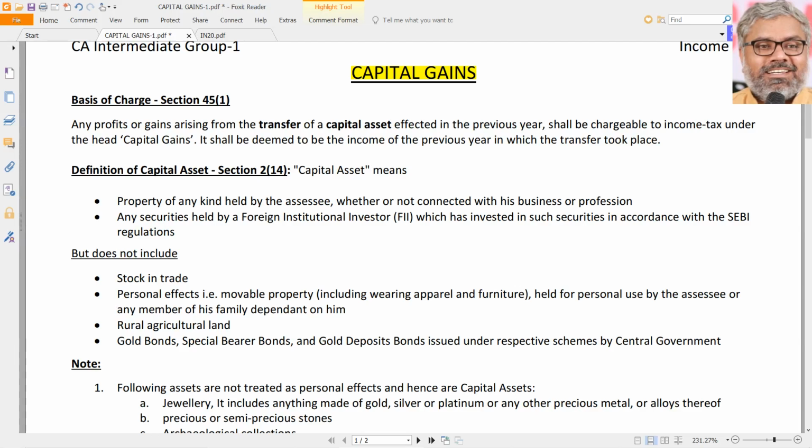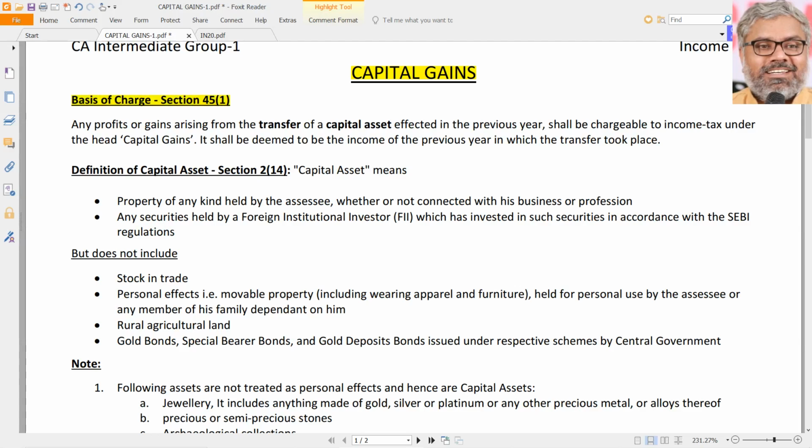Now, when can we say that certain income is taxable under the head of capital gains? Naturally, like any other head, there will be a charging section. For example, the charging section for the head of salaries was section 15. The charging section for income from house property was section 22. The charging section for PGBP was section 28. Similarly, the charging section for capital gains is section 45.